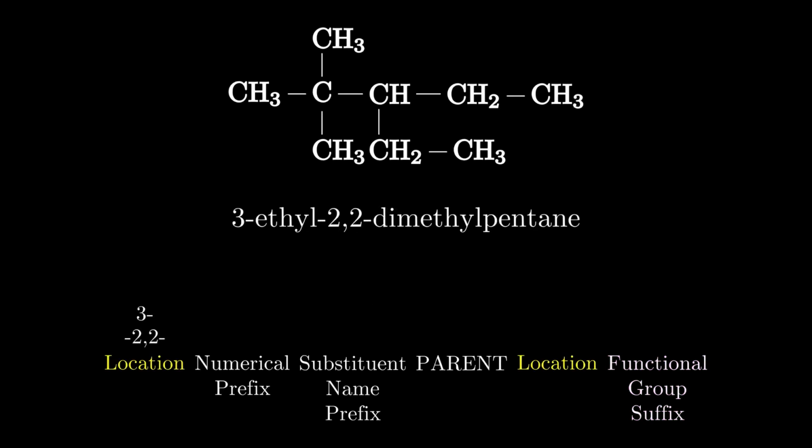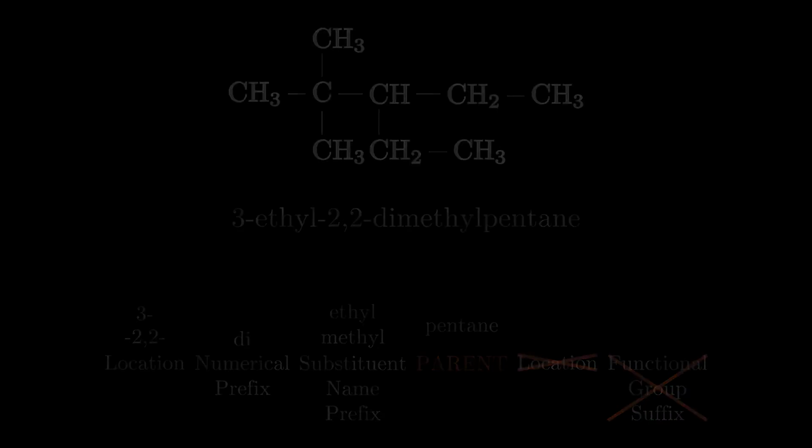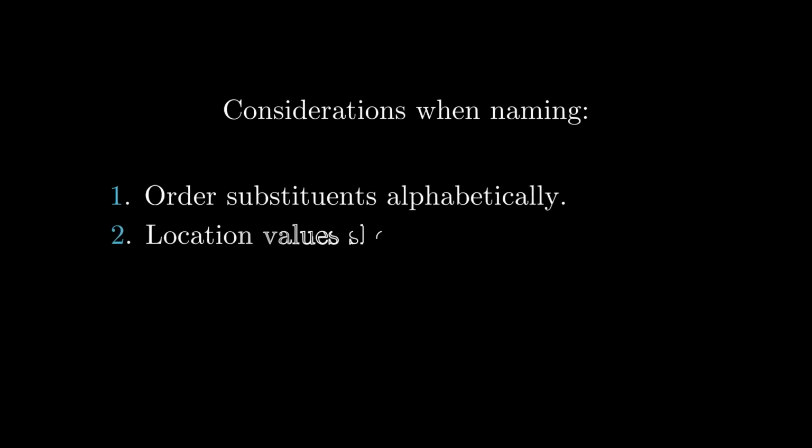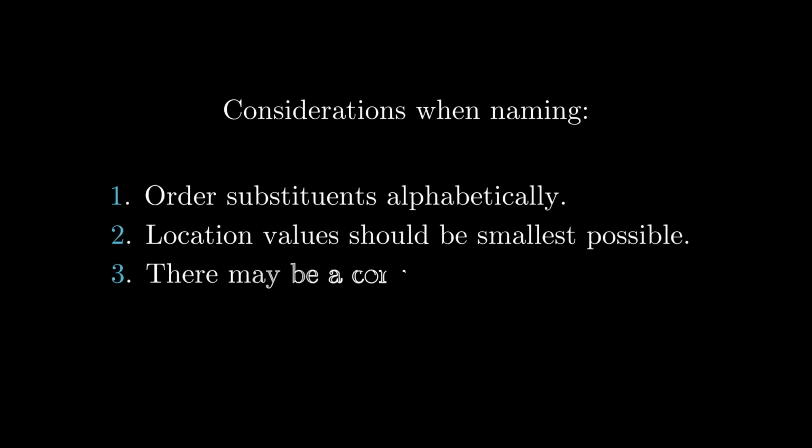But I'm going to make a slight change to the molecule by removing the amine. That we have a new name should not be too shocking, but you may notice we now have no need for the additional location and the functional group suffix. Those of you with really sharp eyes also notice the location of the 2 methyl groups changed. And this is a great example of one of 3 concepts we want to keep in mind as we go forward. 1. We list the substituents alphabetically. 2. We want our location values to be as small as possible. And 3. There might be a common name used instead.